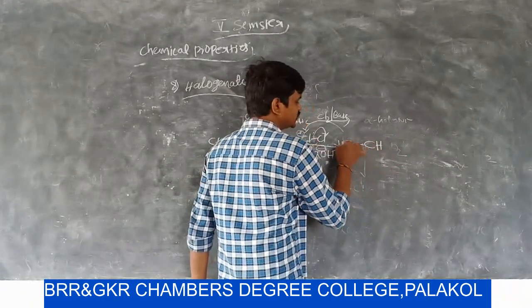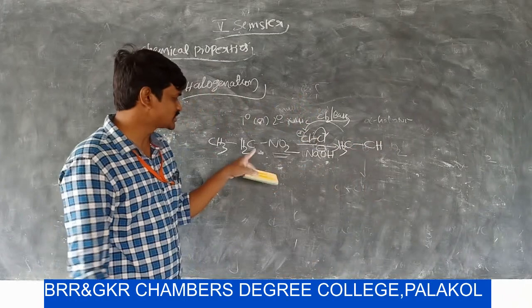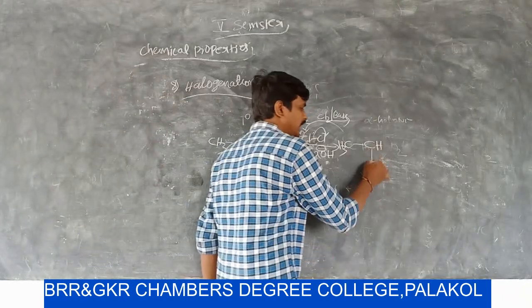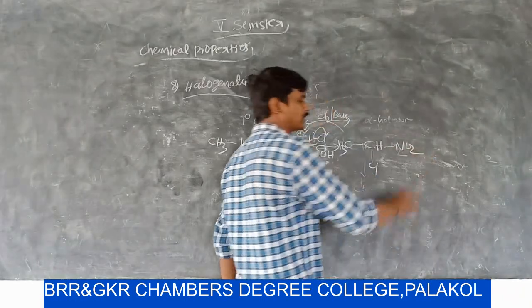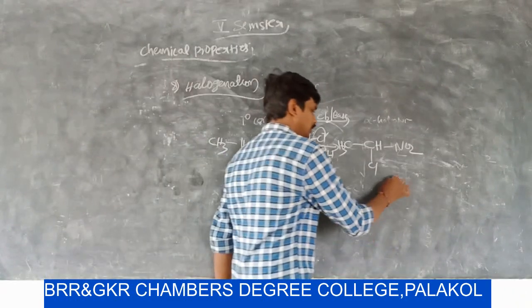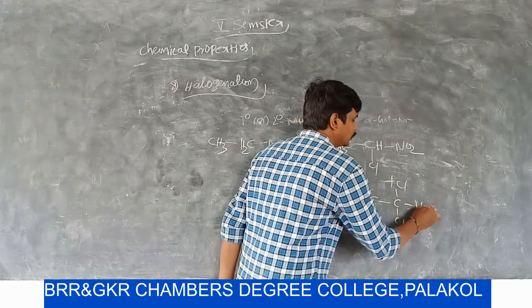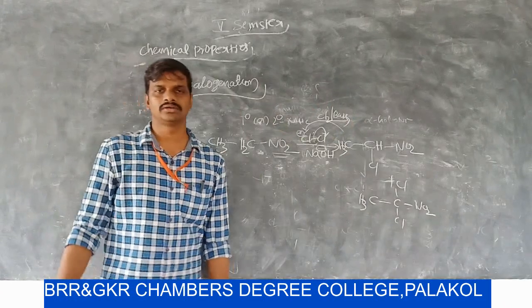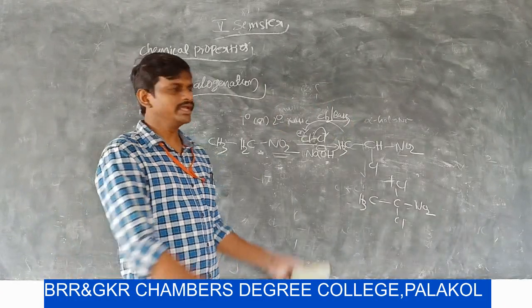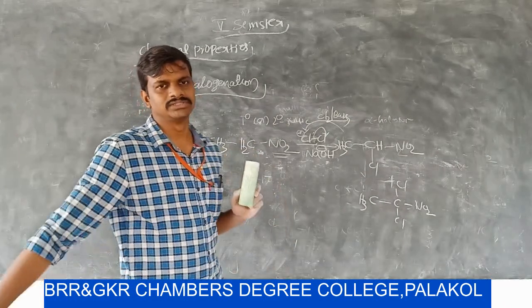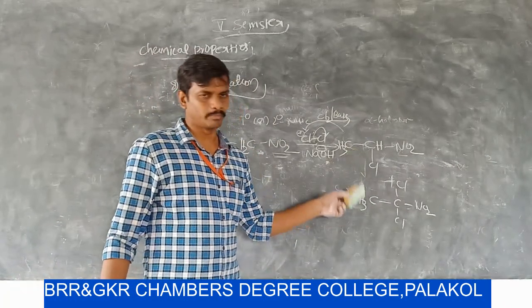In the first step, the base extracts the proton from this carbon and it gets a monochloronitrohydrocarbon, or CH3CCl2NO2, dihalonitrohydrocarbon. Nitrohydrocarbon may generate two products.